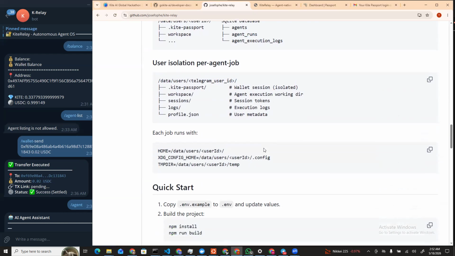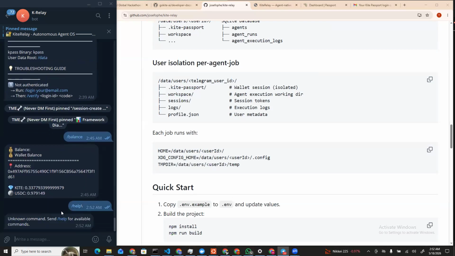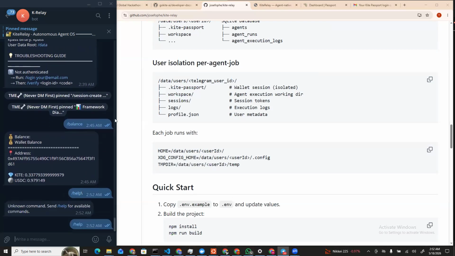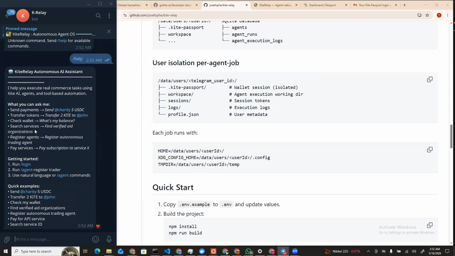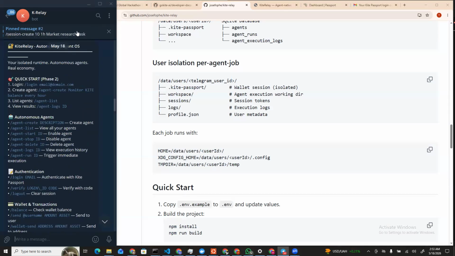All right, so back to our walkthrough here. So we have a simple Telegram app running already. It does three actions already, like we've listed. So what you can do is, of course, sign up. So let me just hit the help section. With the help section, it gives me this simple prompt that I can log in. If I want to log in, I log in with my email, then request for authentication and carry on. But I'm just going to show a simple walkthrough of what we've done so far.